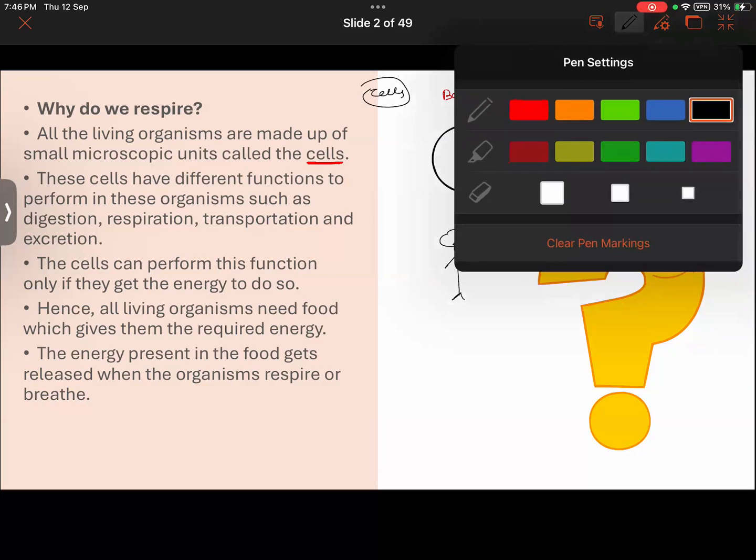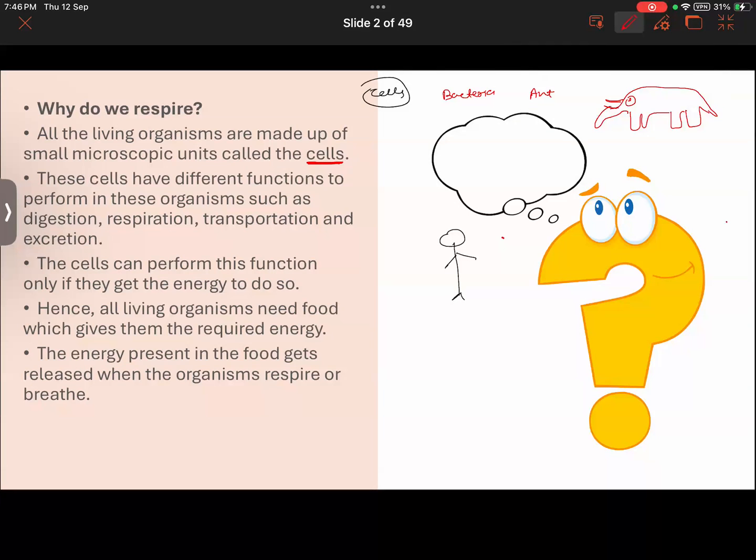Let us take out any cell from the body. Let us say we take out a muscle cell from the body. Say that you have taken a muscle cell from the body of this child. Say that this is how a muscle cell will look like. Getting it? This is a muscle cell.